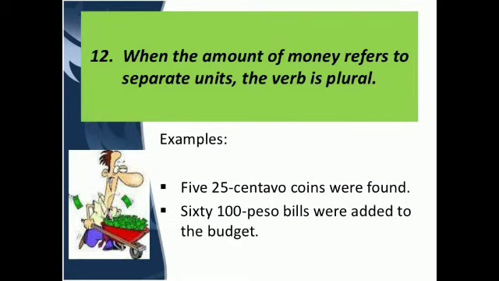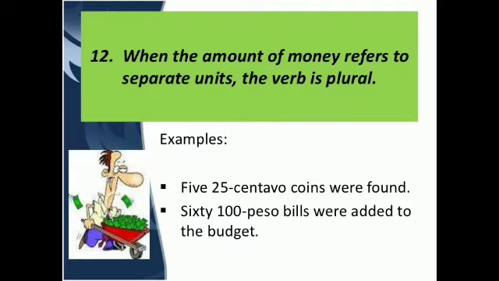When the amount of money refers to separate units, the verb is plural. So we must keep in mind that if the amount of money with its unit is discussed in the sentence, then it will take the plural verb. Let us see the example: 5 25 centavo coins were found. So here the unit is also being mentioned, that is centavo. In the same manner, in the second sentence, 60 100 peso bills. So the peso unit is being discussed, therefore "were" added to the budget.